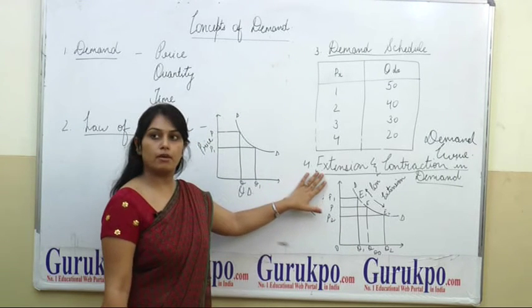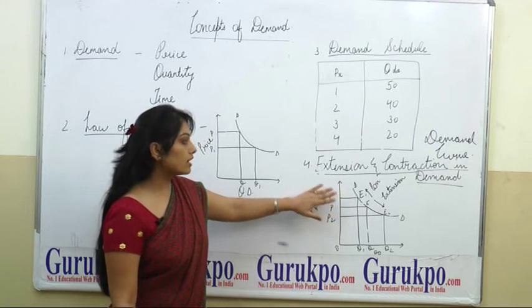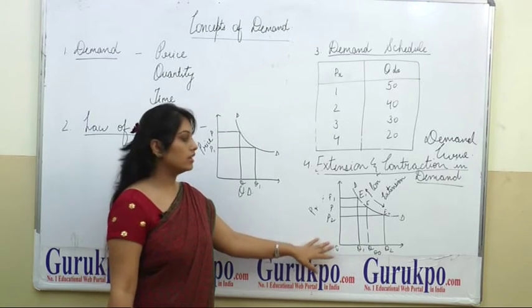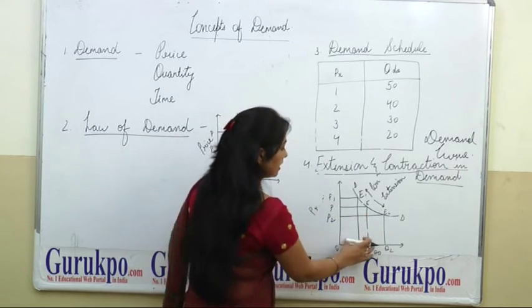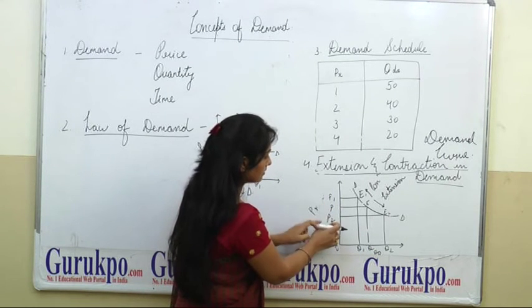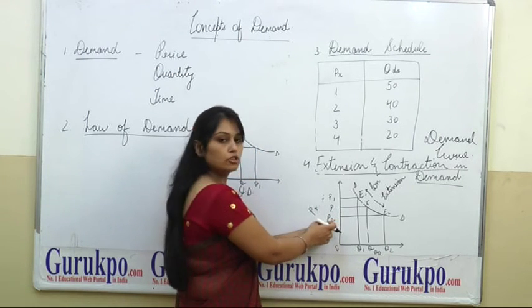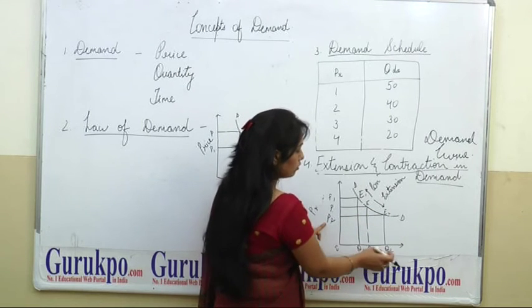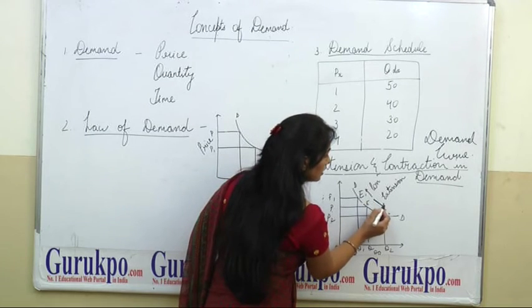First is extension in demand. That is when the demand for a commodity increases because of a fall in the price of that particular commodity. You can see in this diagram that when the price decreases from P to P2, its quantity demanded increases from Q to Q2. That is extension in demand.